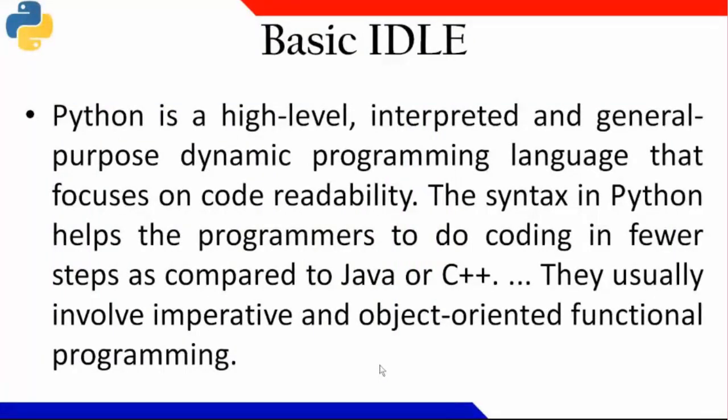So basically Python is a high level, interpreted, general purpose and dynamic programming language. Python is very easy for coding as compared to C, C++ or Java. Whatever we do with, let us say, 10 lines, possibly we can do with 2 to 3 lines in Python.